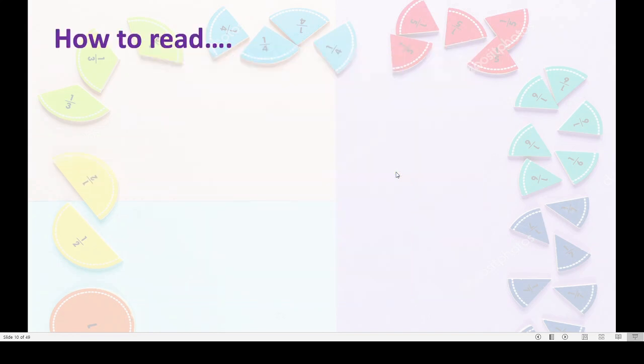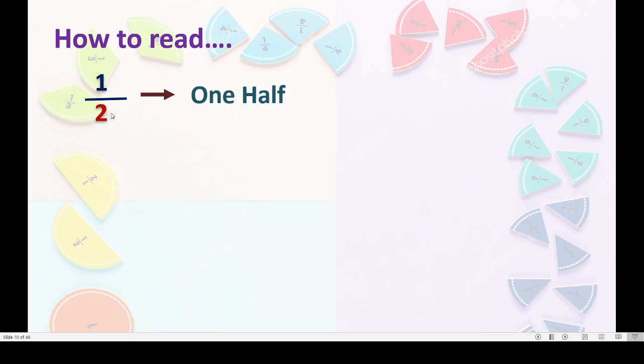Okay. How to read the fractions? 1 upon 2. Correct? This is nothing but 1/2. Means total parts are 2 and among these 2 total parts 1 is selected, 1 is taken away.